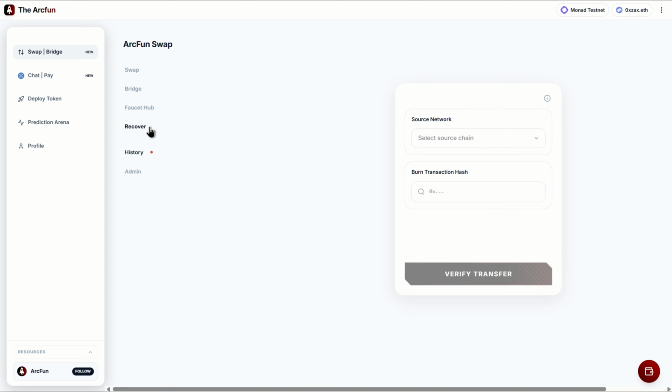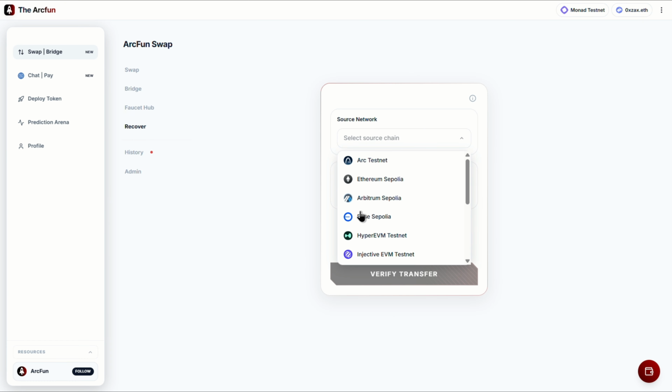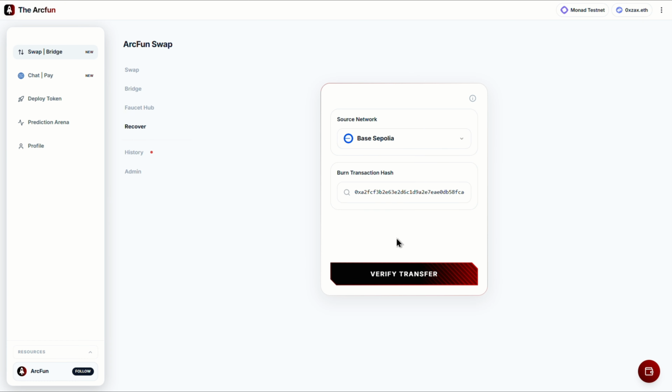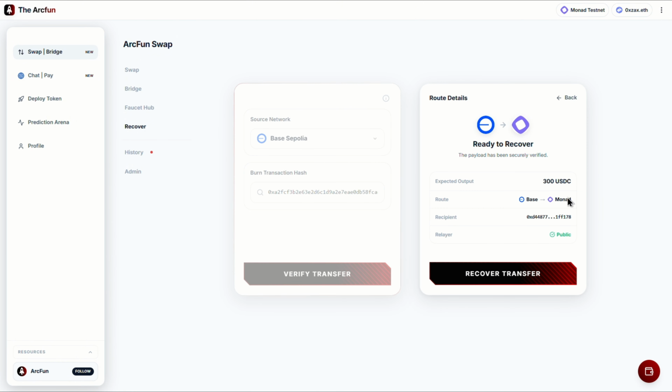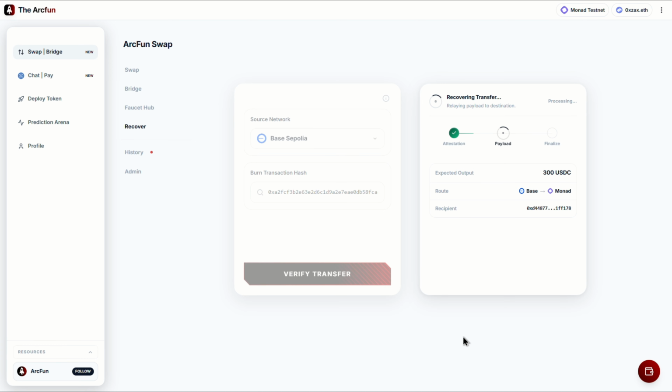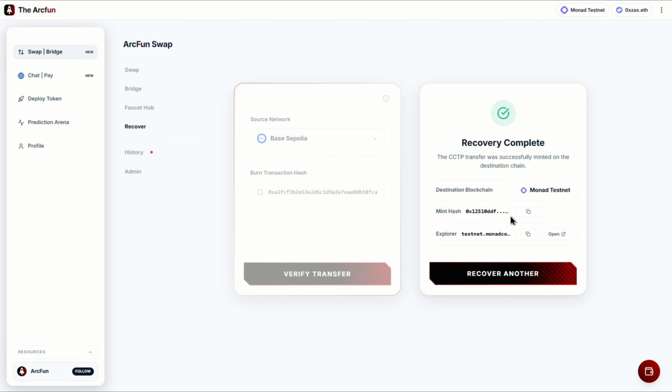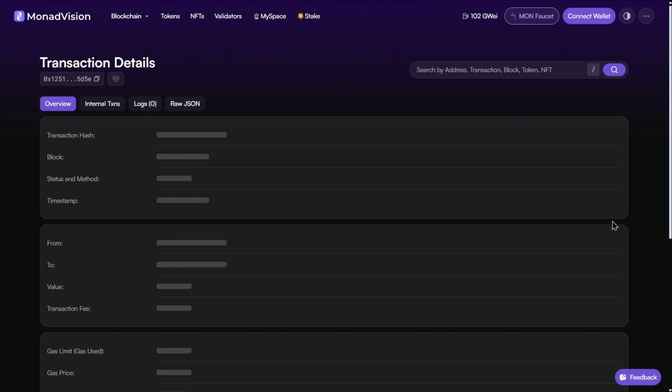We also added manual recovery. Let's say you used another bridge and there was no retry option, but your funds were already burned. All you need to do is paste your burn transaction hash, select the source chain, and click Recover on ArcFun. Our backend handles the entire recovery process for you, including the destination gas fee. We'll continue adding support for more blockchains in future updates.